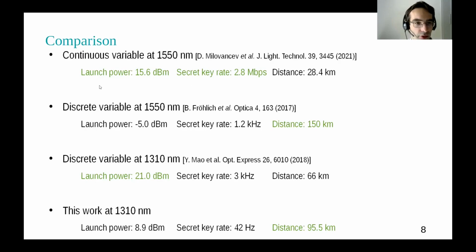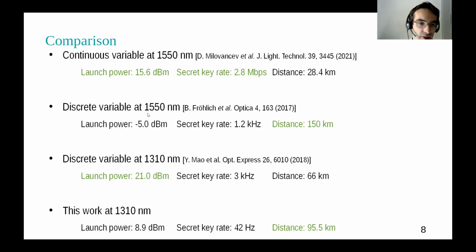And now to give some perspective, I quickly compare our results to the literature. On one side, we have continuous variable systems, which operate normally at 1550 nanometers. They are really good in terms of the launch power they can tolerate, and they can create quite high secret key rates, but only at quite short distances.